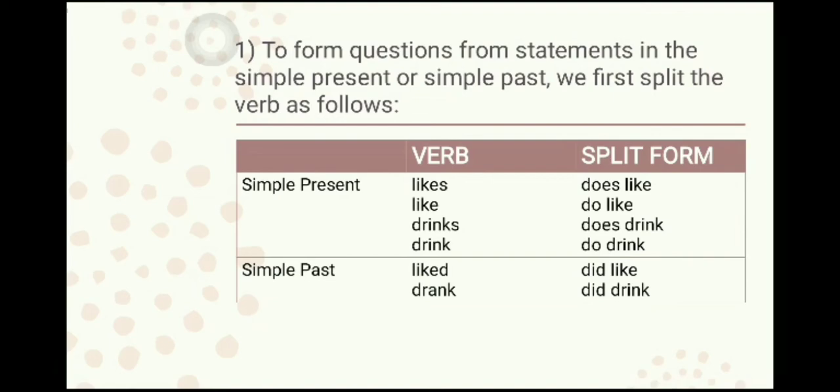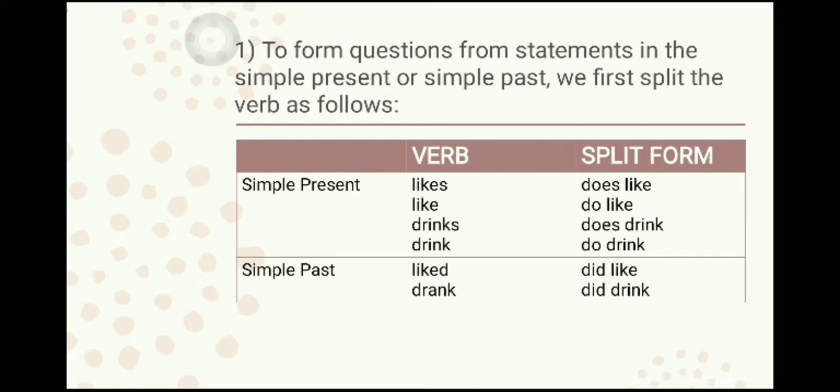We split it like that. If it is plural, like, we make it do like. If it is drinks, we make it does drink. If it is drink, we make it do drink. So, when it is singular, we will use the word does, and when it is plural, we will use the word do.